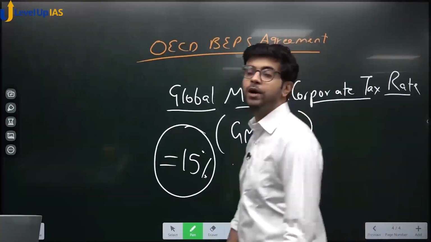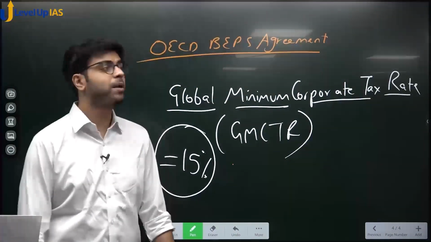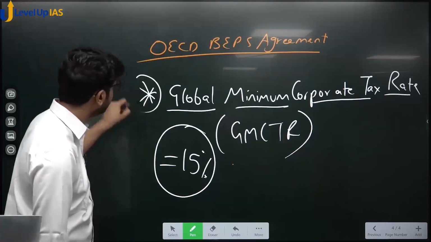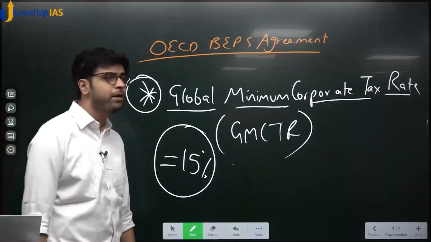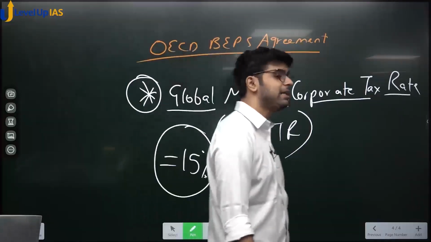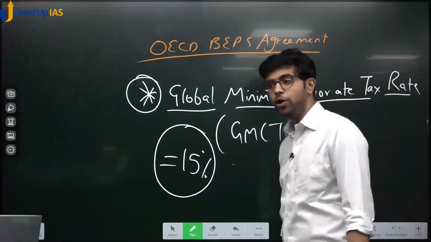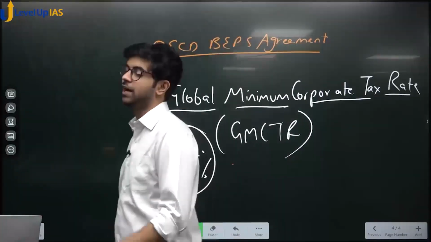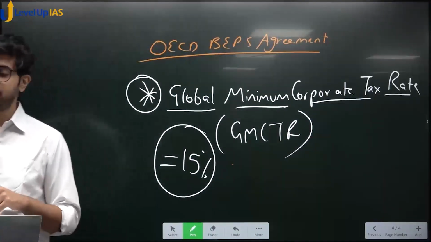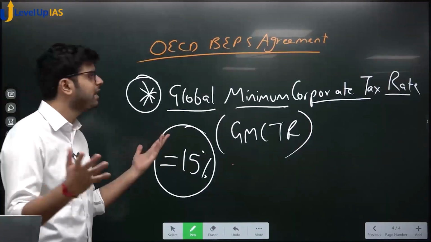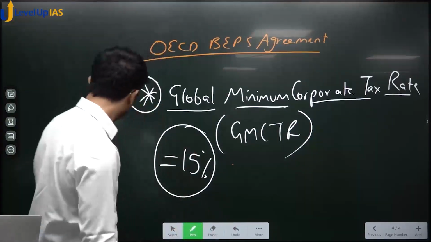Global minimum corporate tax rate, GMCTR, global minimum corporate tax rate, it is latest, it is new, it is very, very fresh in news. This might come in 2021 prelims and this might come in 2022 exams also. It is very, very important. It is very much current. The biggest, hottest topic is the global minimum corporate tax rate. We will read something about it and then we'll try to understand whether we know this or not.